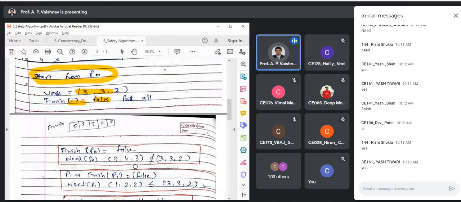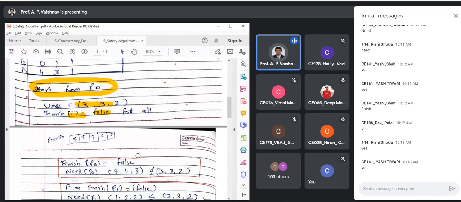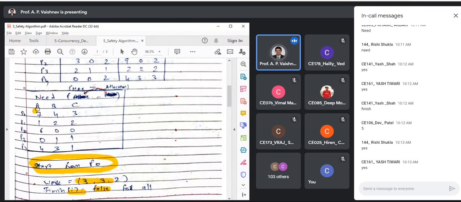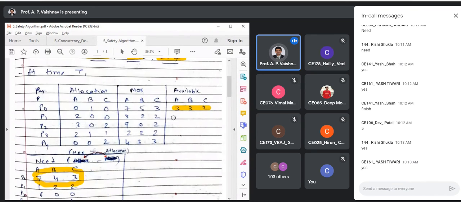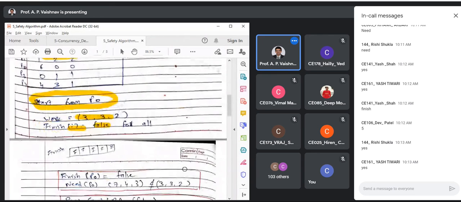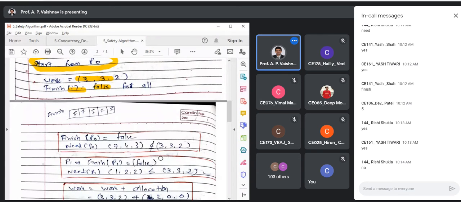Now, what do we need to check? Need of process X should be less than or equal to what? Work, okay? So what is need of P0? Let us go with that. 743, right? So I need to check 743 is less than 332. It is false, right? So what I need to do next? Continue, right? Check for P1.